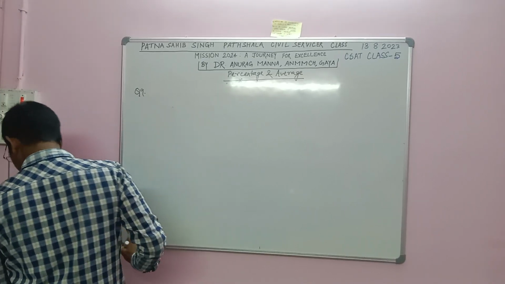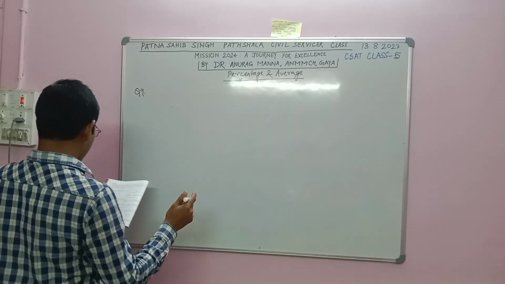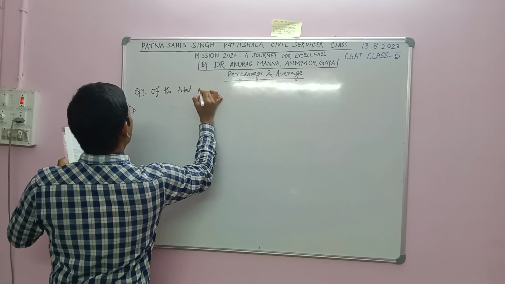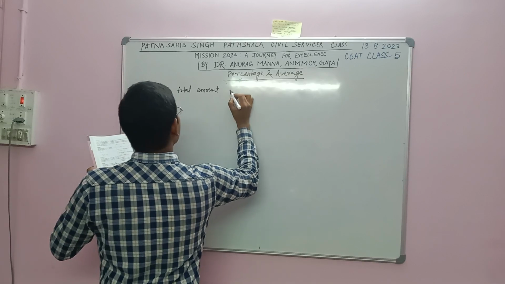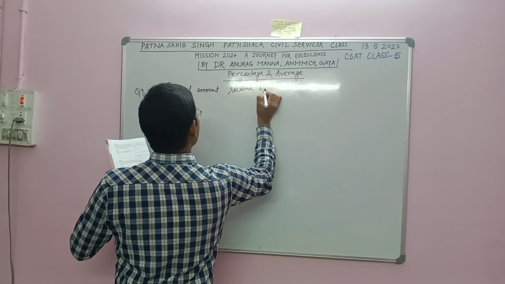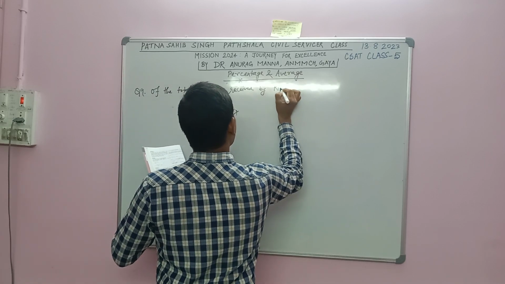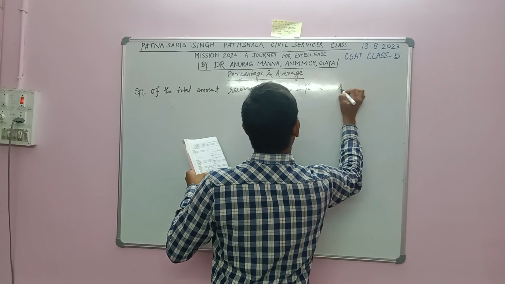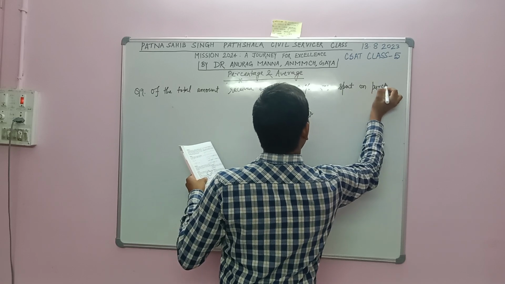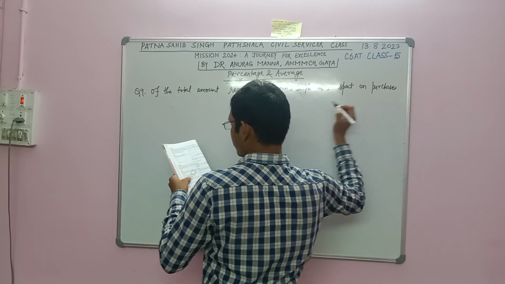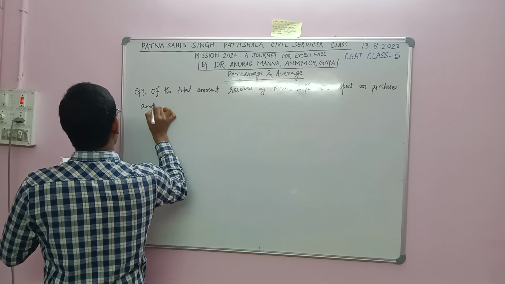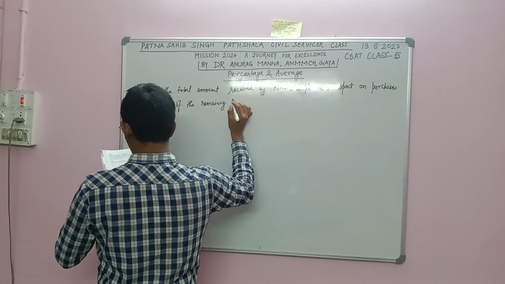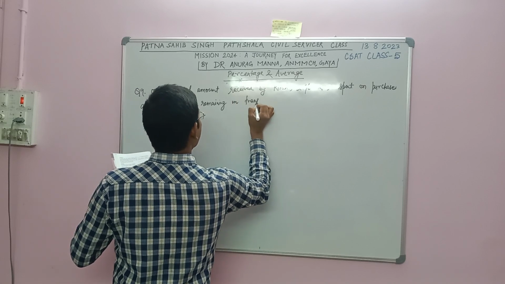Question number 9. Of the total amount received by Kiran, 20% was spent on purchases and 5% of the remaining on transportation.